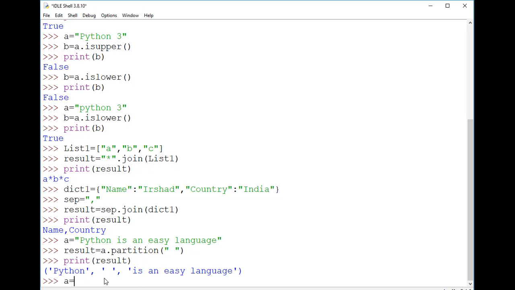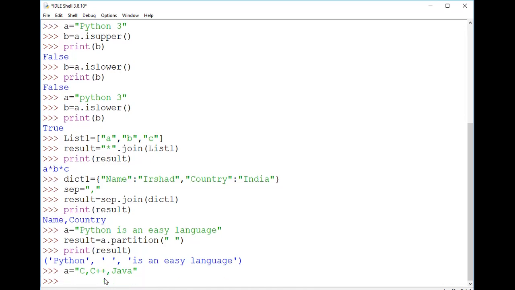I'll take one example here. I'm creating one string here. I'm using C, C++, and I have just taken Java here. So in this string I have taken C, C++, Java. I've just created one string here. Now, if I want to replace any of these languages, the replaced string will be stored in another string. For that, again, I'm using result as a string. That is my destination, where the result of the replace will be stored.